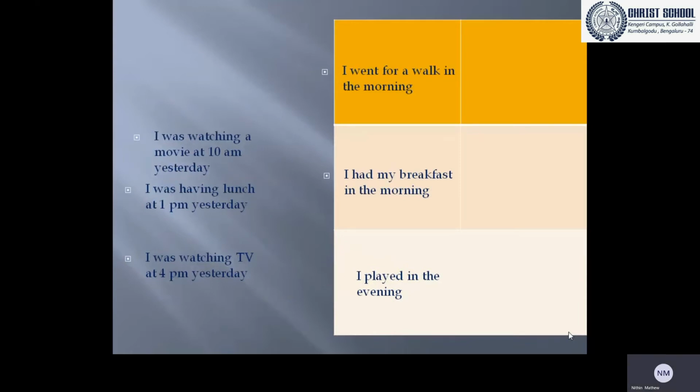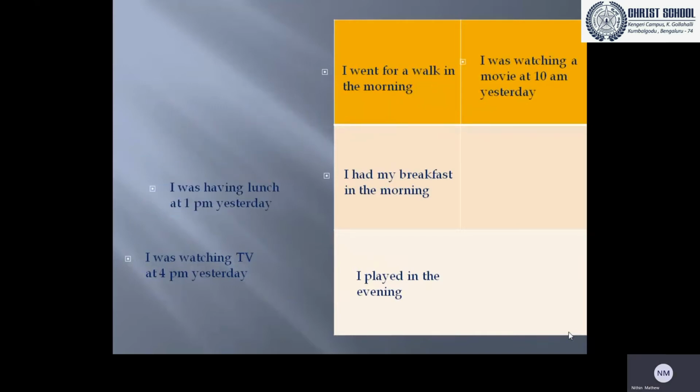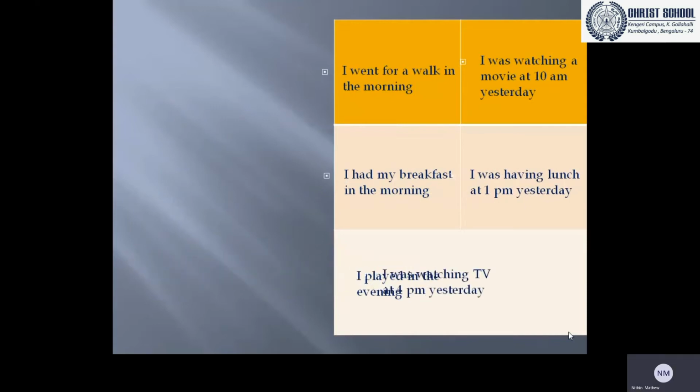Let's see the other 3 sentences. I was watching a movie at 10 a.m. yesterday. I was having lunch at 1 p.m. yesterday. I was watching TV at 4 p.m. yesterday. So I give you a few minutes, look at the sentences and identify something similar and different. I'm going to ask you questions. Yes, let's move on.